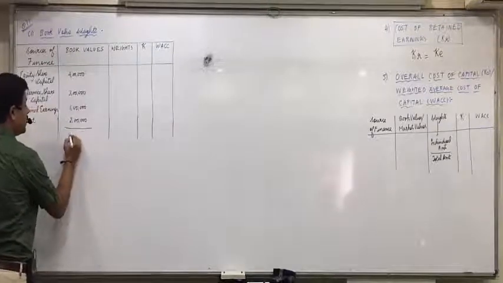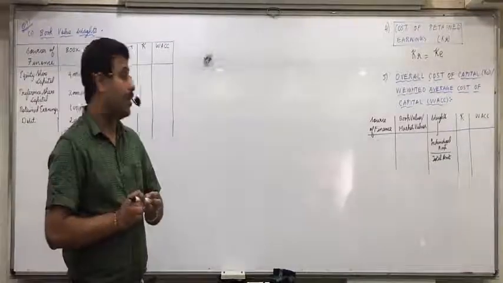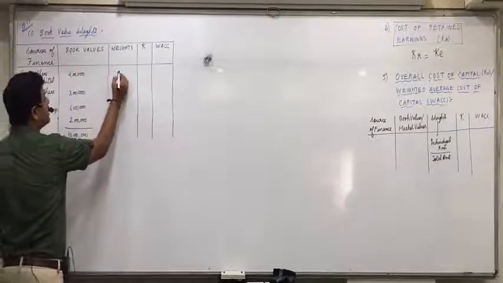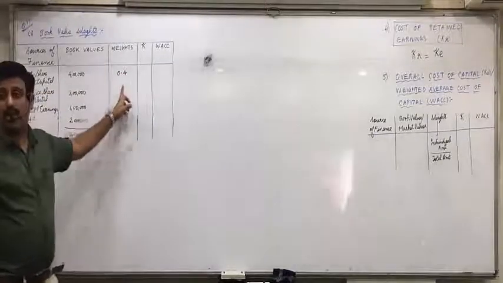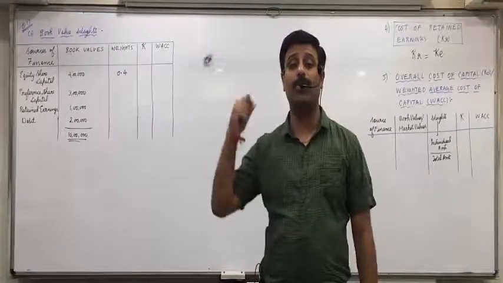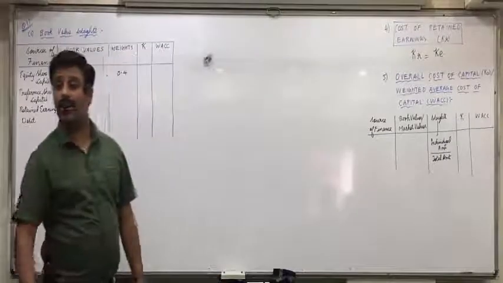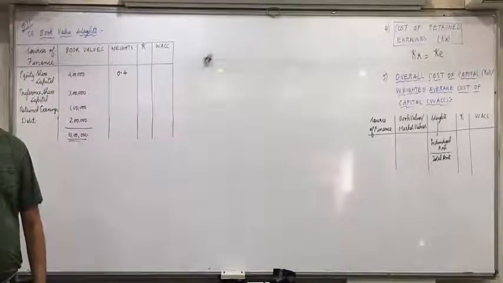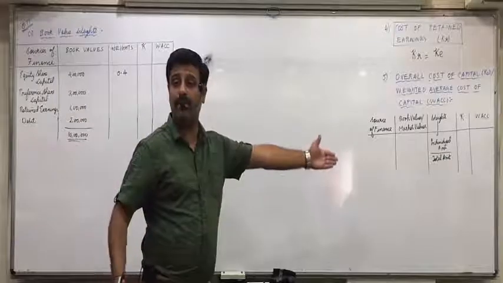Now, as we discussed in the earlier table, how would you find the weights? I told you: individual amount divided by total amount. So do 4 lakhs divided by 10 lakhs, that is 0.4. Raise your hand if you are not clear how 0.4 is obtained. Kamal, how is 0.4 obtained? Be attentive: individual amount divided by total amount.